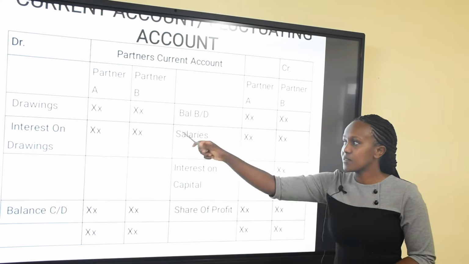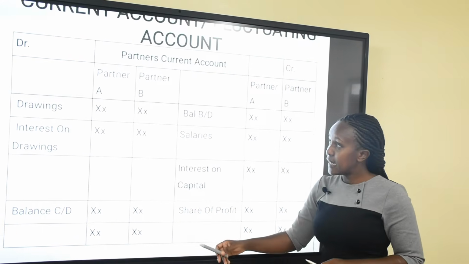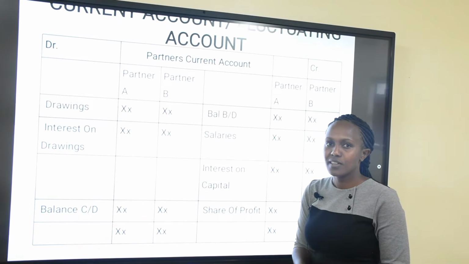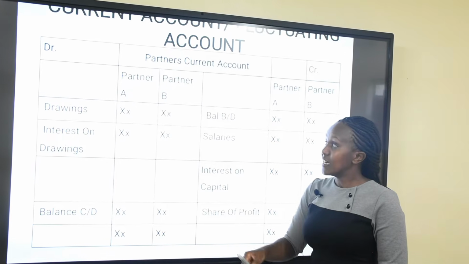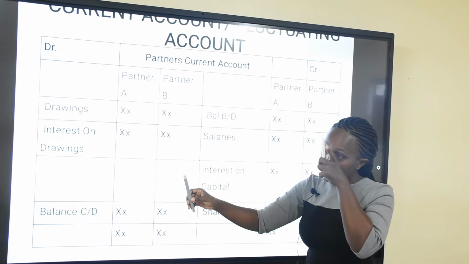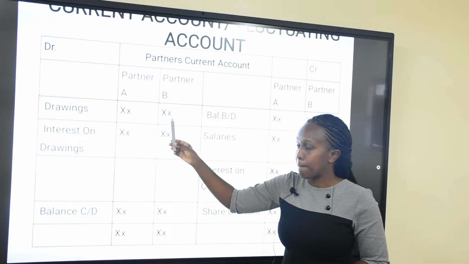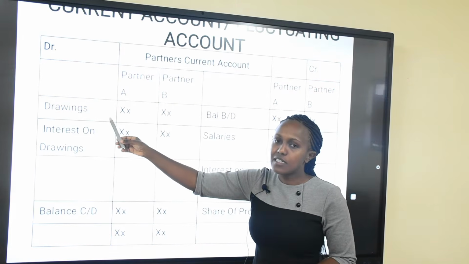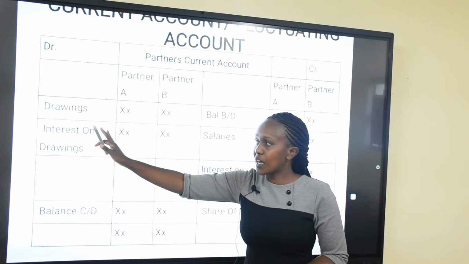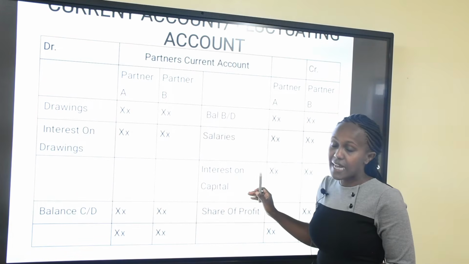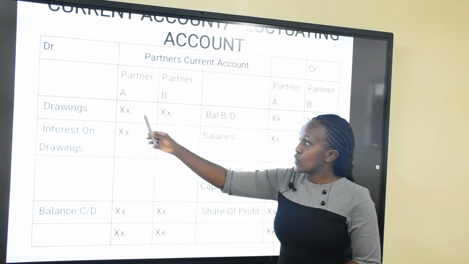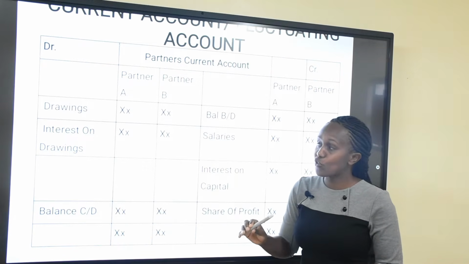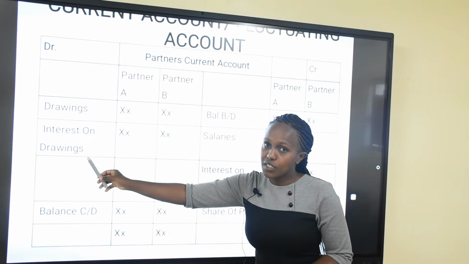Now on the other flip side, that is on the debit side, anything that the partners pay or have to pay or have taken over, including losses, is going to be debited to the account. So they took over some drawings, that is the money they withdrew or the goods they took over, we are going to debit. This represents an outflow. On this side, it represents an inflow for the partners. So they took over drawings, we are going to debit to this account. They have to pay interest on those drawings, we are going to debit to this account.